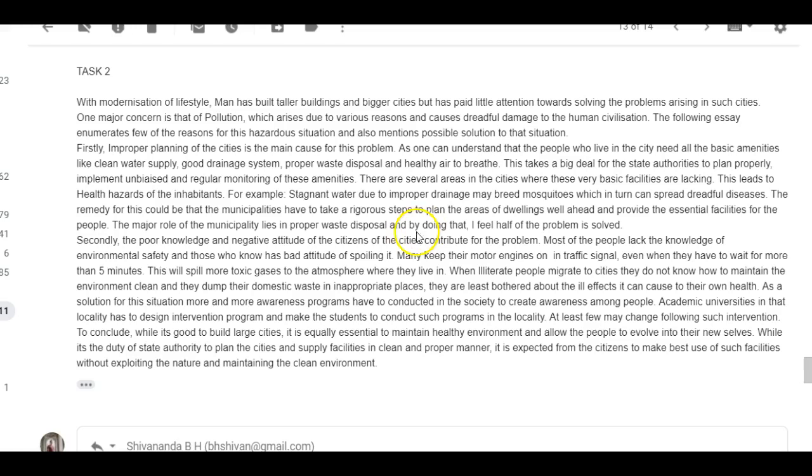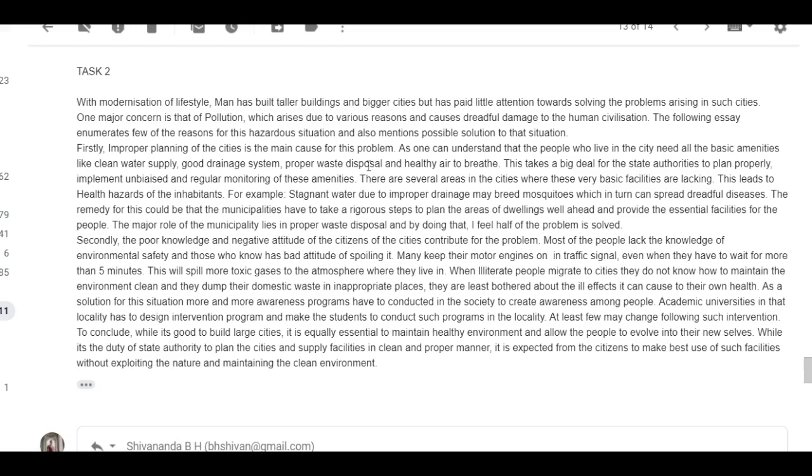"Firstly," lowercase, it's the same sentence, so you don't need to capitalize the second word. "Firstly, improper planning of cities is the main cause for this problem, as one can understand that people who live in the city need all the basic amenities like clean water supply, a good drainage system, proper waste disposal." Get rid of the "the."